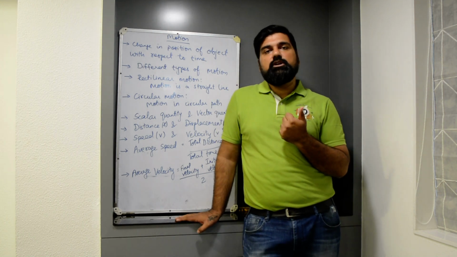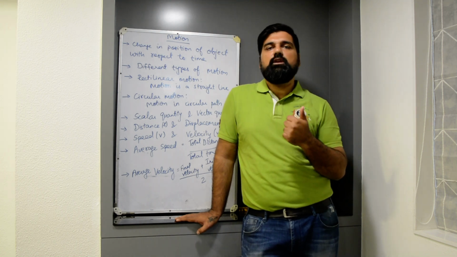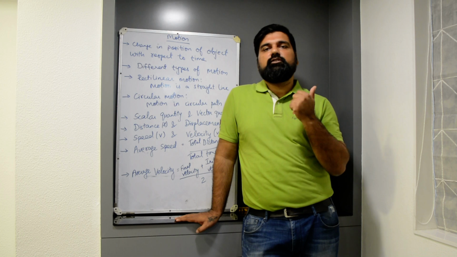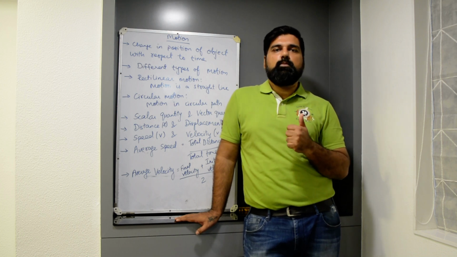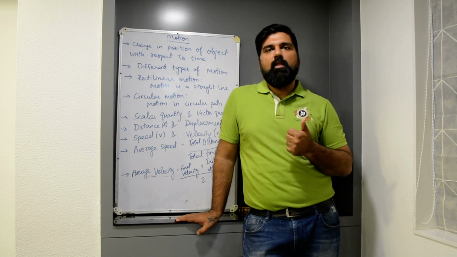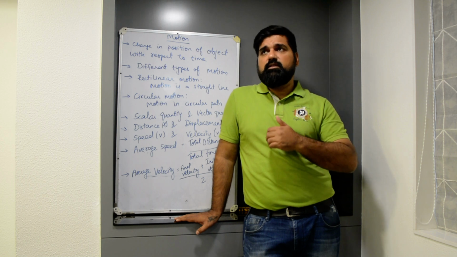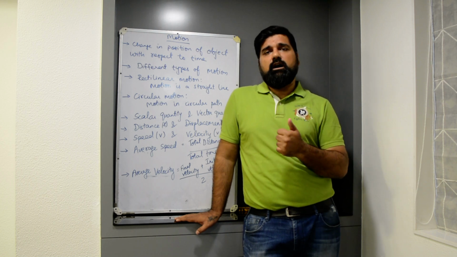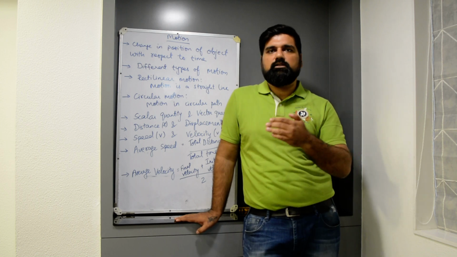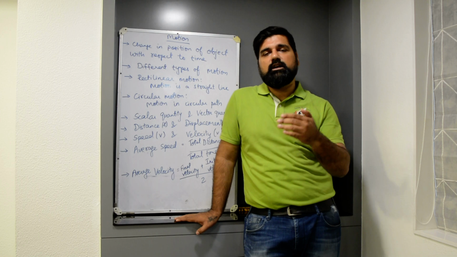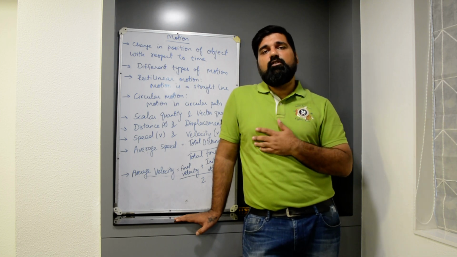There is one more thing. There is uniform motion and there is non-uniform motion. What is uniform motion? Uniform motion is when an object covers equal distance in equal interval of time, then the object is said to be moving with a uniform motion. For example, if a car covers 50 km every hour, first hour it is covering 50 km, second hour it is covering 50 km, third hour 50 km, fourth hour 50 km, then it is said to be a uniform motion.